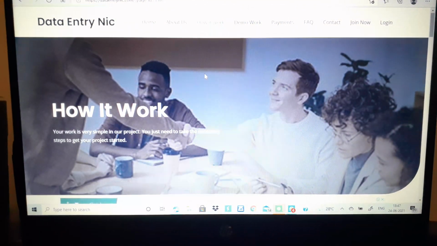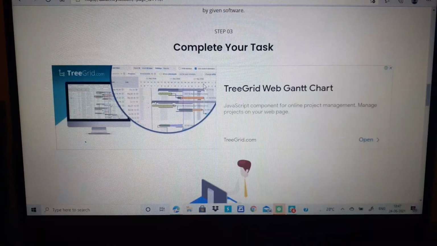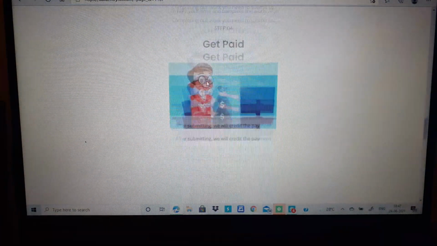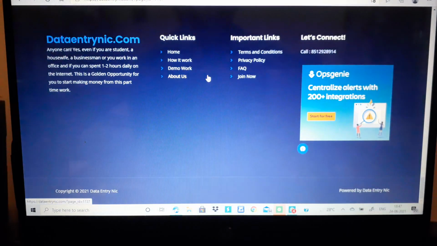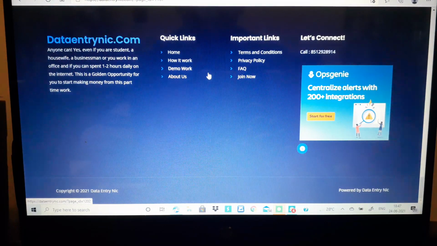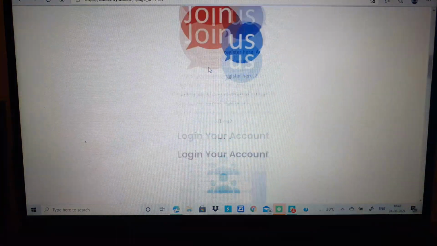You will feel, oh, it's good, I can work here, it looks so genuine. But it's not genuine. This is a fake site developed to fool people. There's nothing genuine here. And as I have already told you, I have a personal experience with them. They have not contacted me after paying 700 rupees, even after almost 24 days. Neither have they replied to my emails.